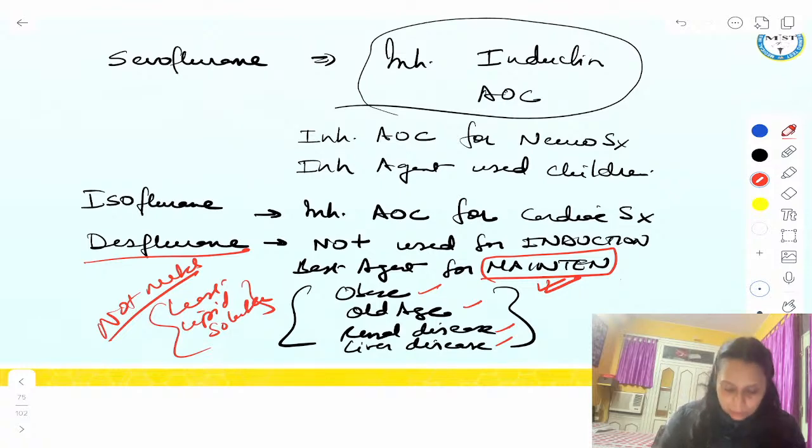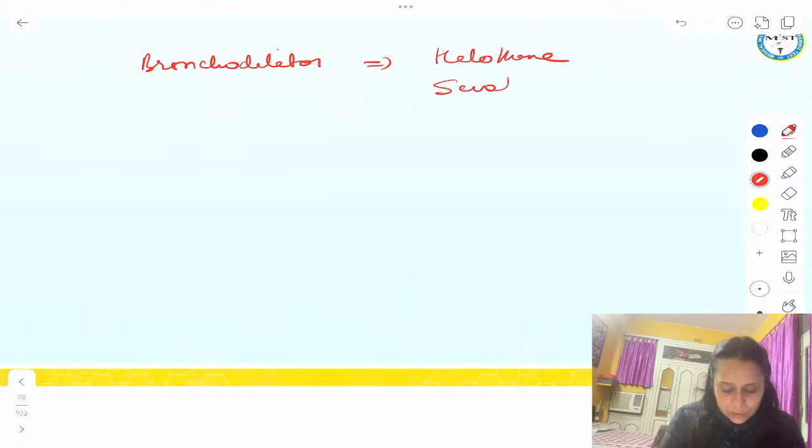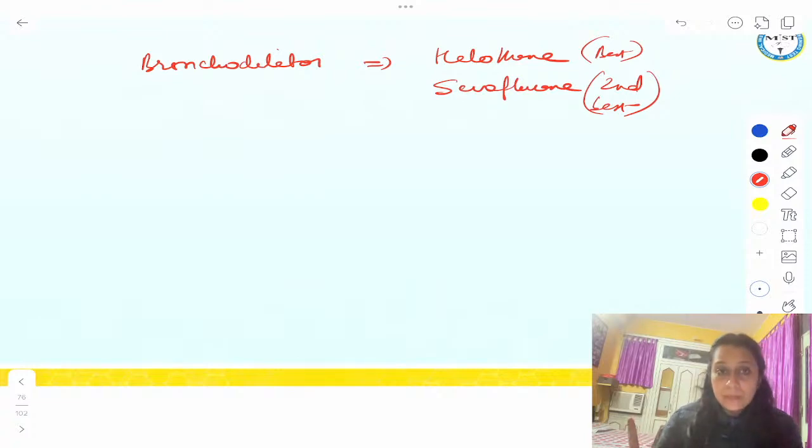Right? Okay. Now guys, as a bronchodilator, best is halothane. Second best is sevoflurane. Halothane is best. Sevo is second best. Keep it in mind, okay?